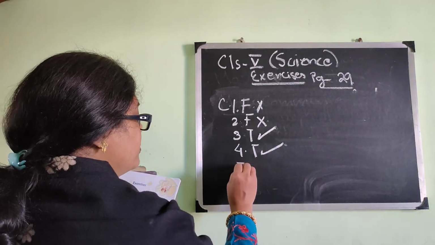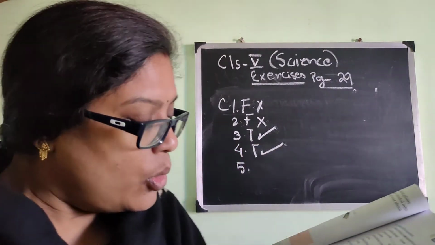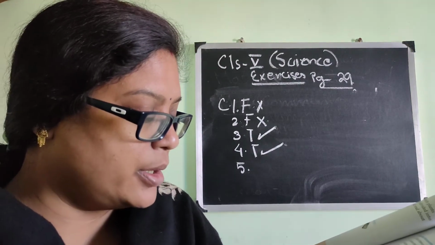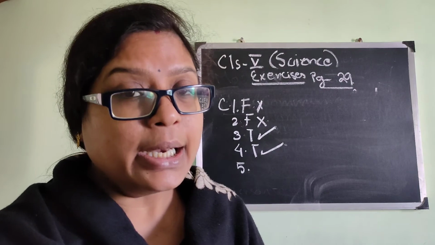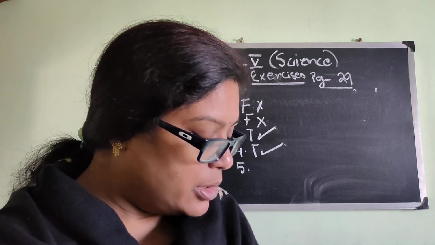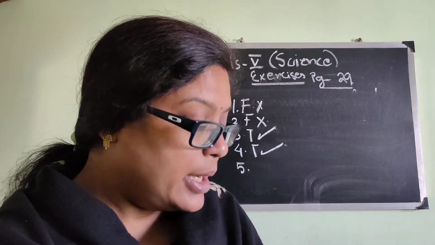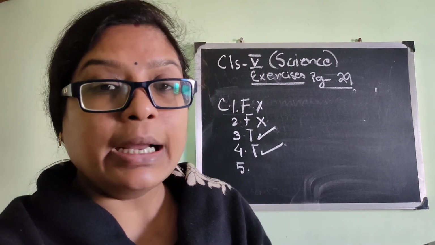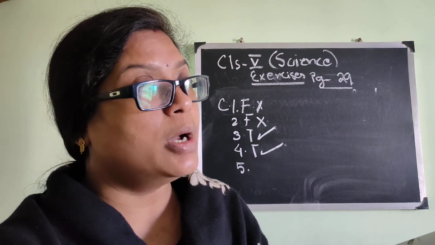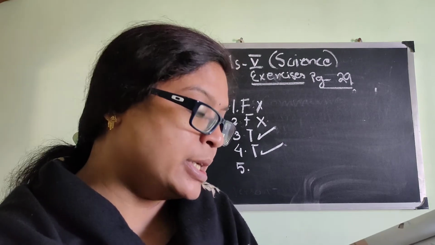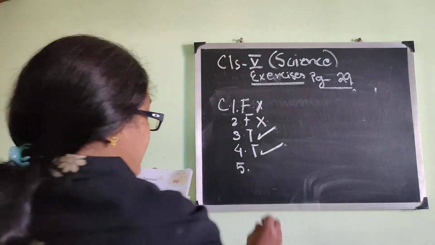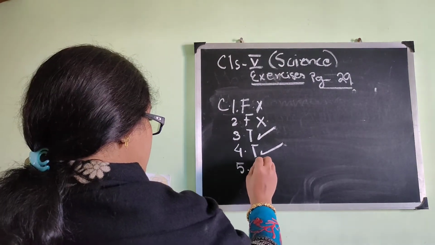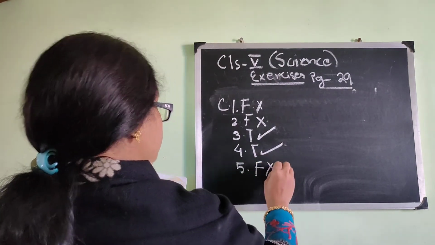Number 5. Only animals can respond to changes in the environment. No, it is incorrect, because not only animals, plants can also react to the environment. When they are put in a darker place, they slowly move towards the sunlight. So the statement is incorrect. Here we will write it is false.